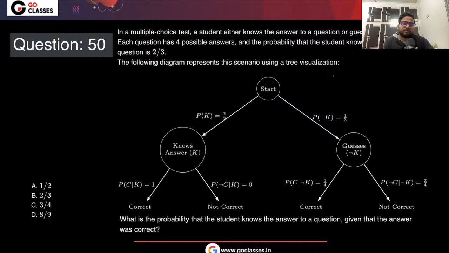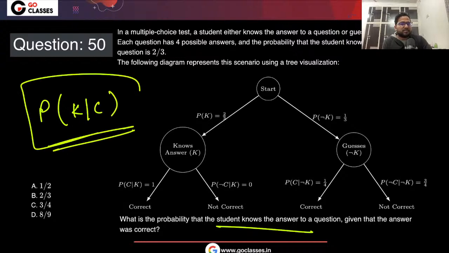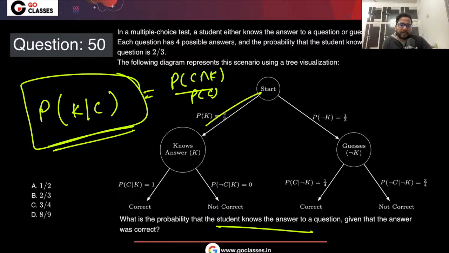Okay, so this question is also very easy. They are asking the probability that the student knows the answer, given that it was correct. So it is the same as P(C intersection K) divided by P(C). C intersection K means C and K, which is 2/3 into 1.